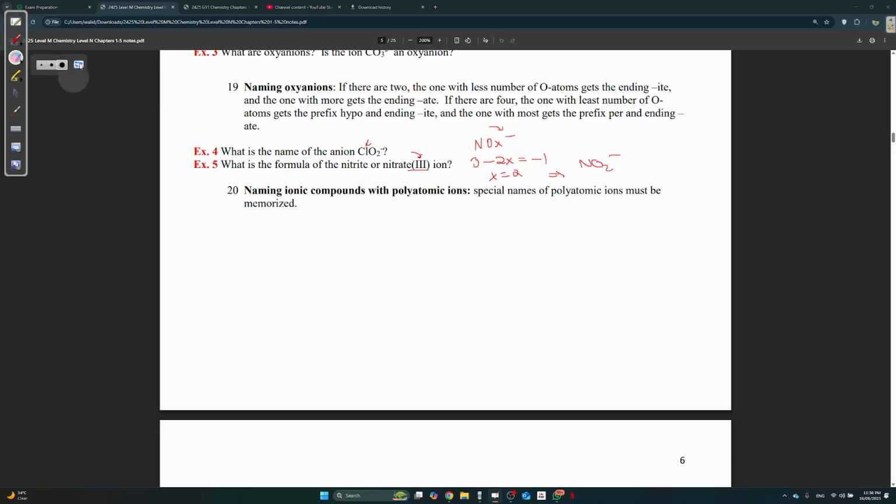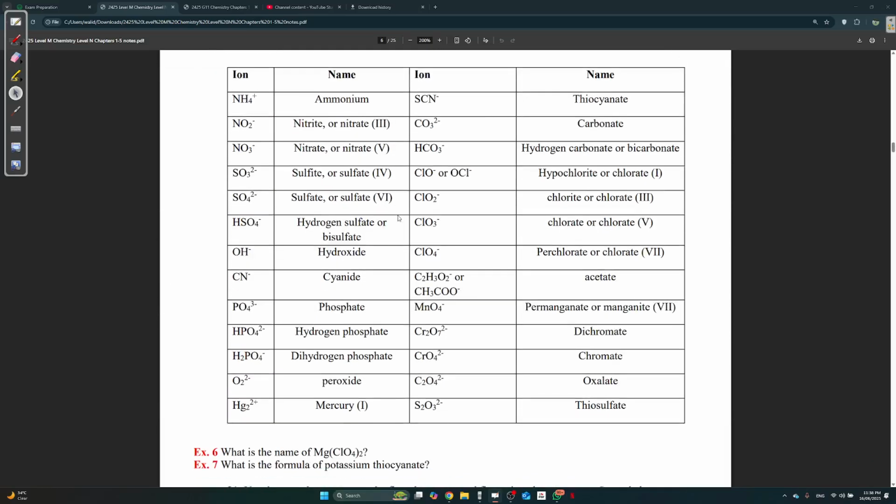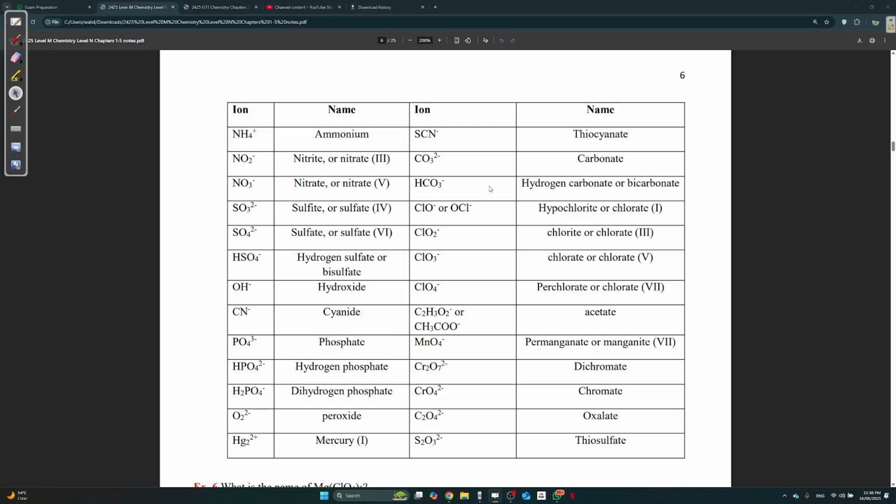Okay, moving on. Naming ionic compounds with polyatomic ions. Special names of polyatomic ions must be memorized. So here, these ones, I'm gonna just leave this over here. The main ones you need to memorize. Most of them you already know them. This one you know it, ammonium. This one everyone knows. These ones you're memorizing. CO3 everyone knows.